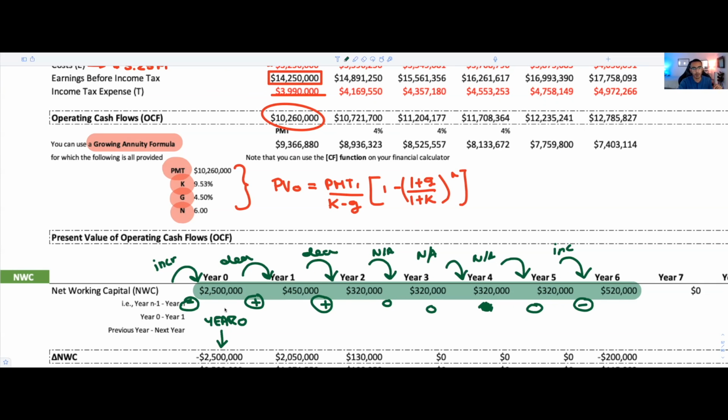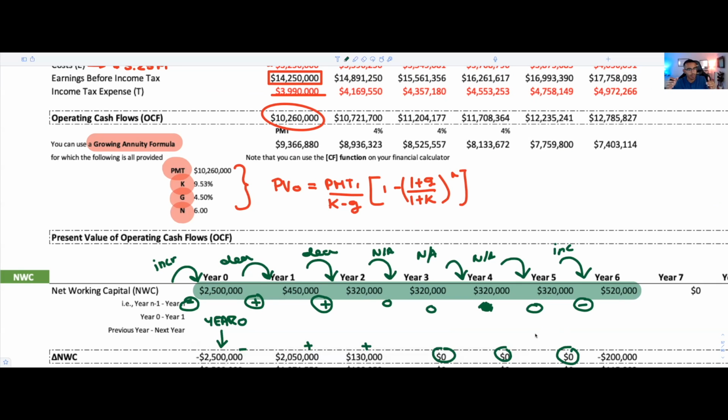or you can kind of work through these questions with your own frameworks. Now, from year 1 to year 2, well, it decreased further. So we were able to recoup more money that was lost in the business. So that's why here we have a negative amount, here we have a positive amount, and here we have a positive amount again. And as I mentioned before, we have $0, $0, $0, and then our net working capital increased from year 5 to year 6, such that we have a negative effect to cash. So now you get to see what we're doing.